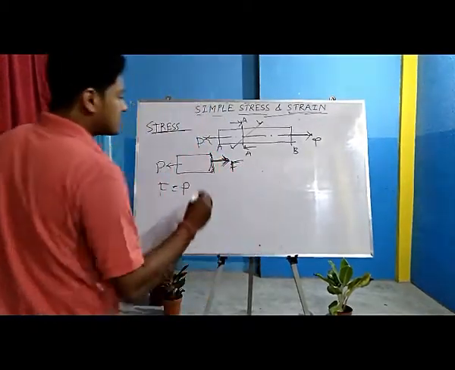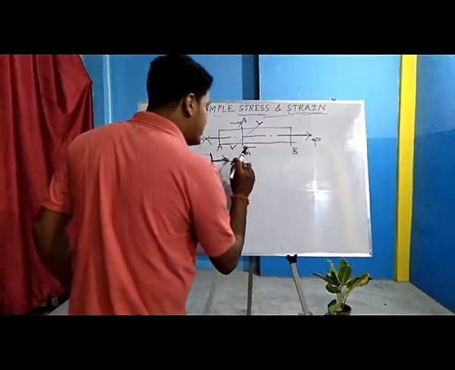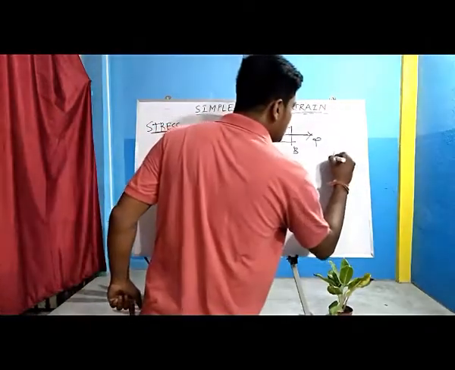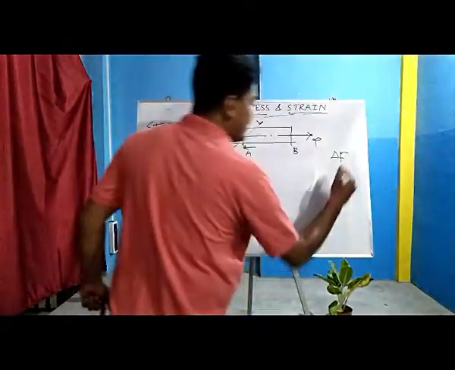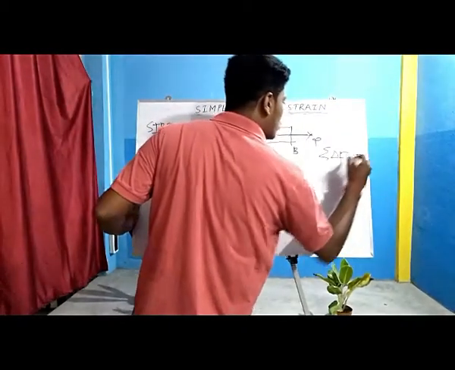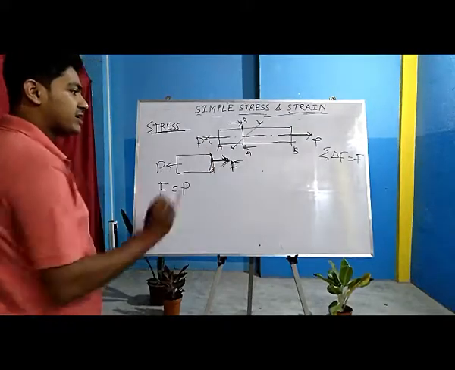Throughout the cross section area, each and every molecule is giving the force F, so there will be an infinite number of delta F. If we sum them up, it will lead to total force F.